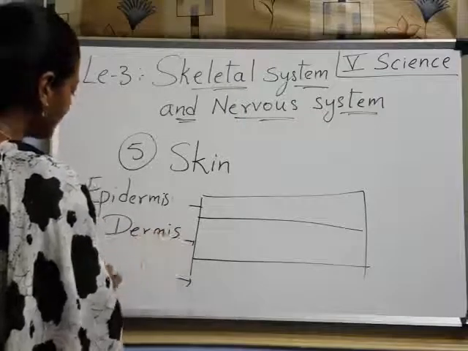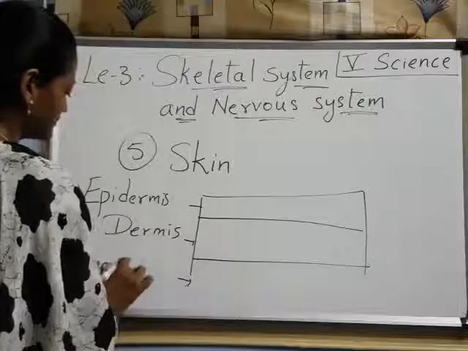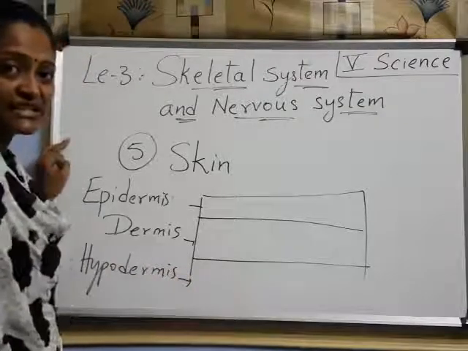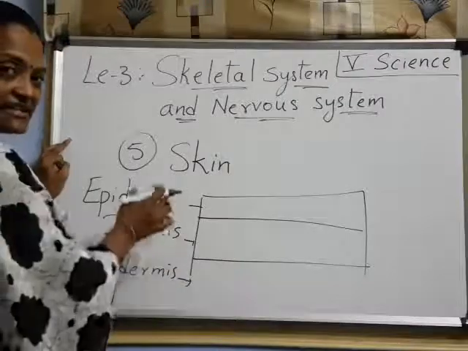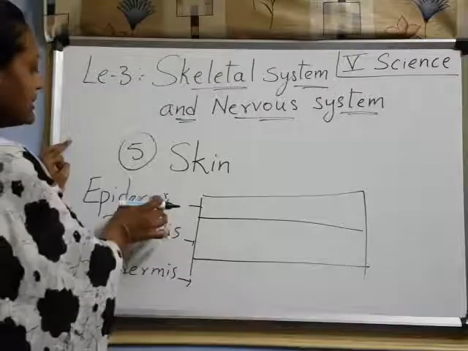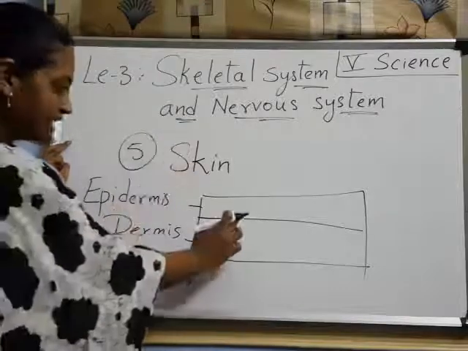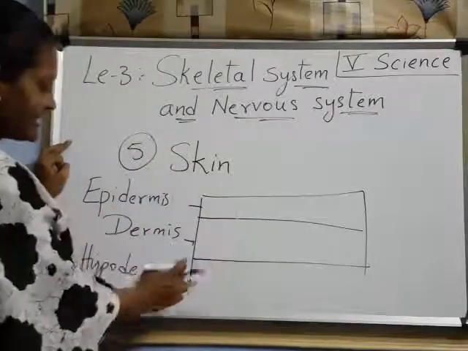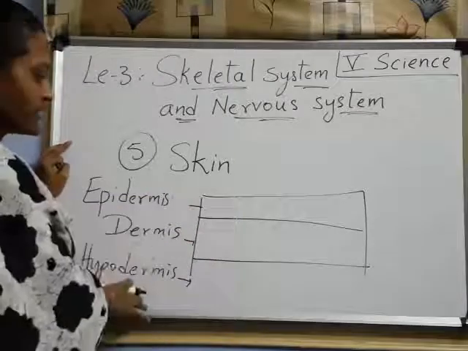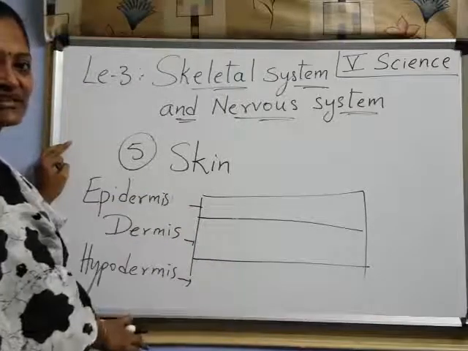And the third one we call the hypodermis. Understood, children? What are the 3 layers of the skin? Epidermis. Epi means up. Dermis means skin. Epidermis is one layer, dermis is the second layer. Hypo means low or below. Hypodermis. These are the 3 layers in the skin.